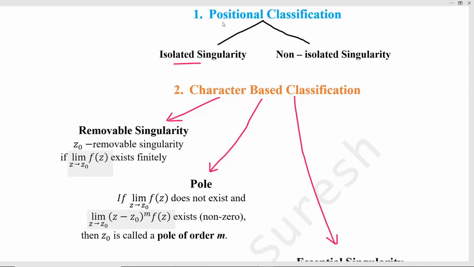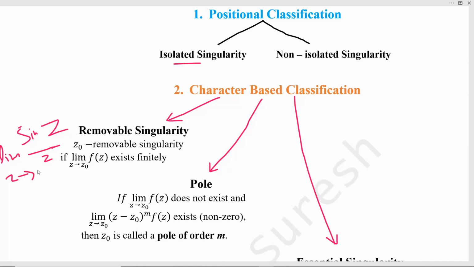For example, take the function f of z equal to sin z by z. Put z equal to 0, what do we get? 0 by 0 will come. So we say this is a singularity. But limit z tends to 0 of sin z by z exists by using L'Hospital's rule.